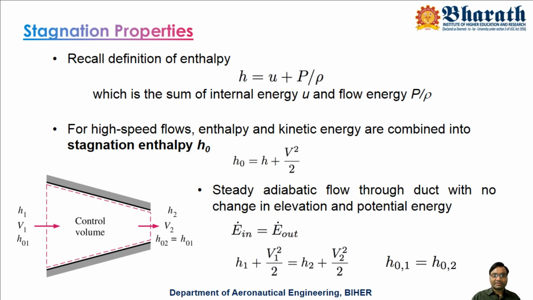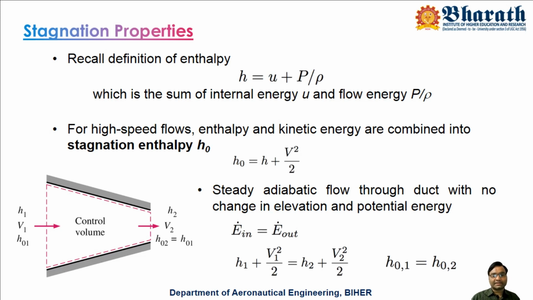So if this is the condition, then you can use the one-dimensional energy equation, h1 plus V1 square by 2 equals h2 plus V2 square by 2, provided energy in equals energy out. Since at the two points the energy levels are the same, let us say the stagnation enthalpy h0 is the same.